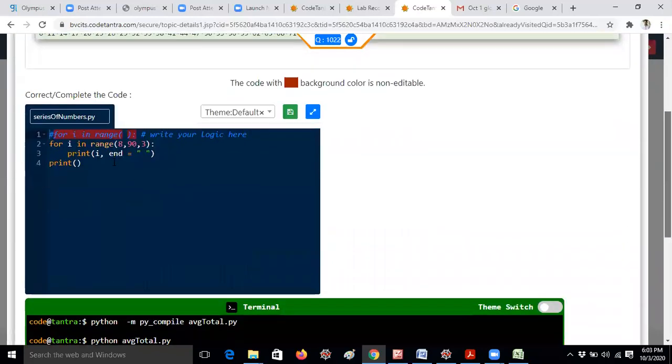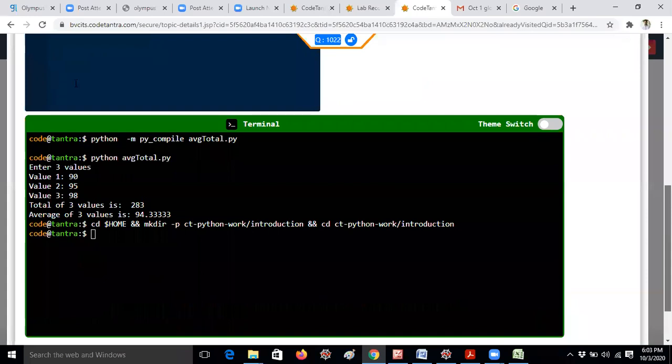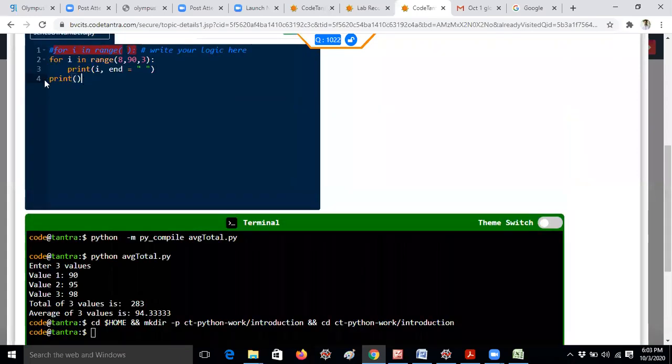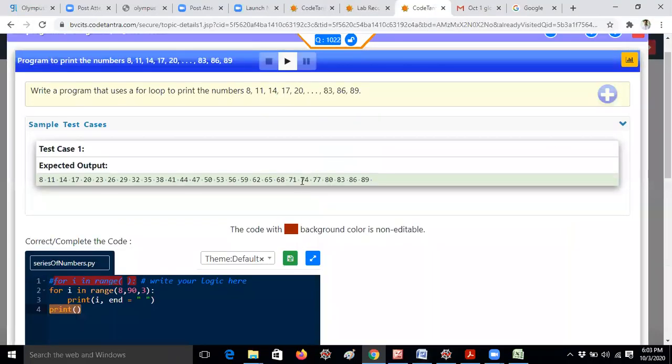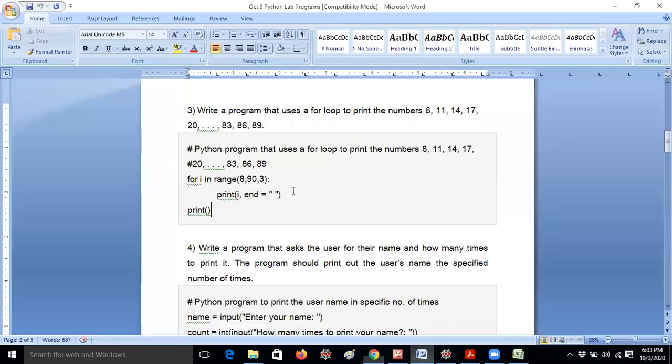Now here I am giving for i in range(8, 90, 3): print(i, end=" "), with just a space. Why am I giving this? Actually this is only for the new line purpose. This is not necessary actually. According to the Code Tantra rule, it is asking for \n. That's the reason I have given it, but that is not needed actually. So you can give only 2 lines also. It should be fine. You can run the same program.